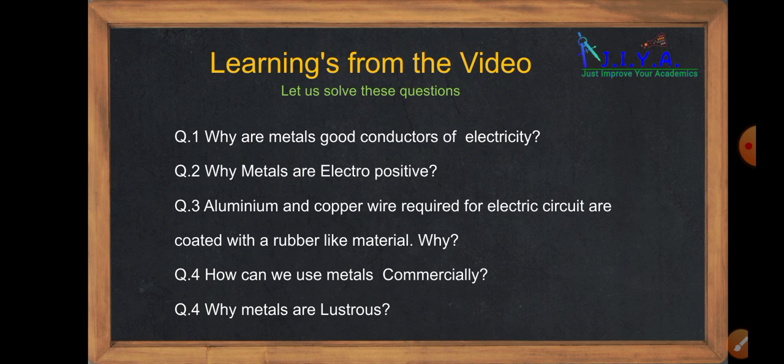Now, what is the learning from this video? Now, I think we are able to solve these questions. Let us try. Why are metals good conductors of electricity? Because metals have free electrons and these electrons are mobile in nature and they can move from one orbit to another orbit. Why are metals electropositive?